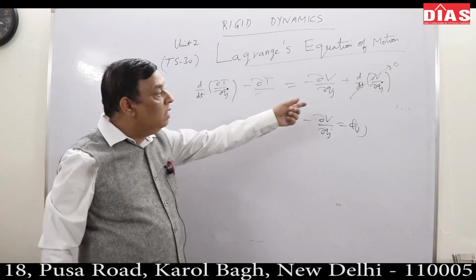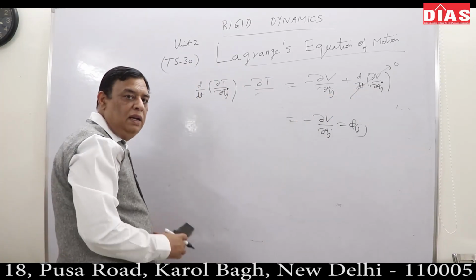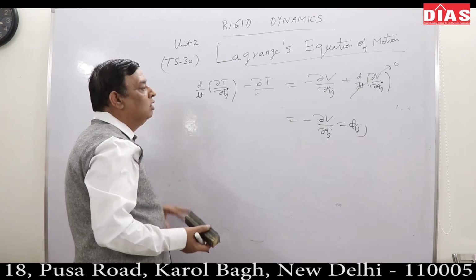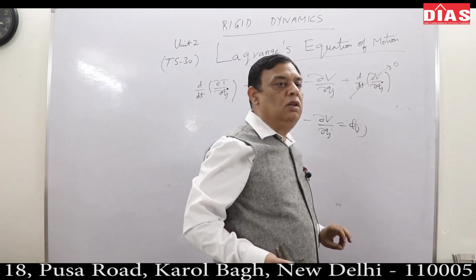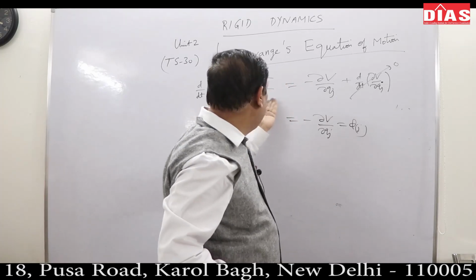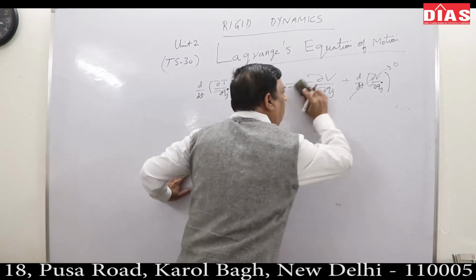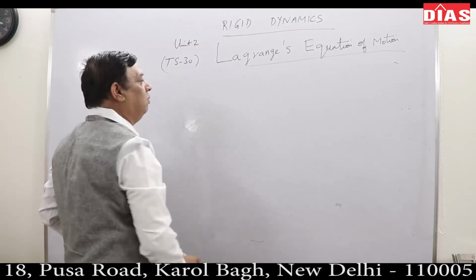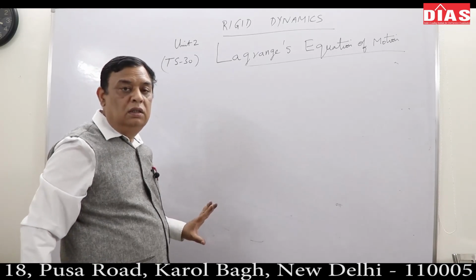For a non-conservative system, that additional term also comes into play in the generalized force. So generalized force takes into account conservative as well as non-conservative systems once I am writing in terms of this kinetic energy.